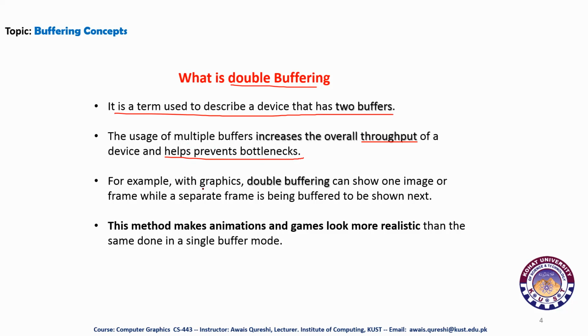For example, with graphics, double buffering can show one image or frame while a separate frame is being buffered to be shown next. Double buffering provides two complete color buffers for use in drawing in computer graphics. One buffer is displayed while the other buffer is being drawn into. When the drawing is complete, the two buffers are swapped so that the one that was being viewed is now used for drawing. The swap is almost instantaneous and thus provides a means of performing animation, like the way a sequence of still photographs rapidly displayed appears to depict a moving object.